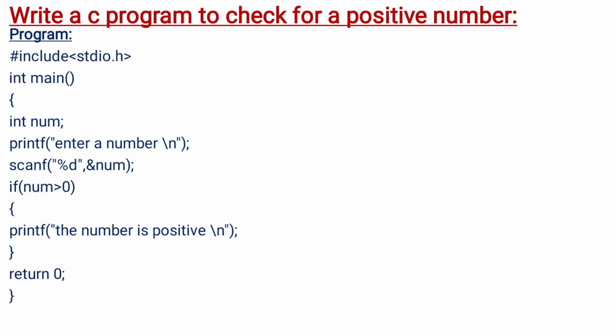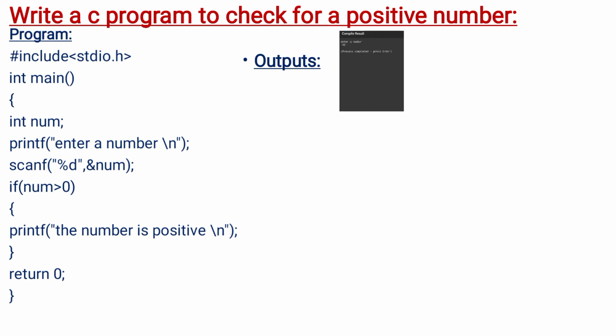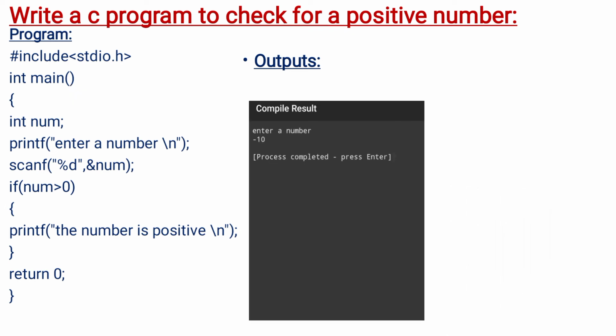So this is the program. This is a program to check for a positive number. See, I already ran the same program on the C compiler. Let me show you the output for this program. So this is the first output for the program.